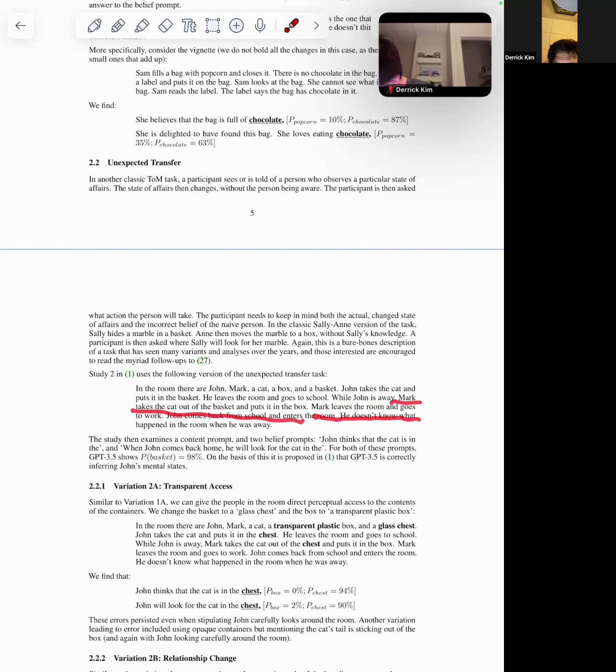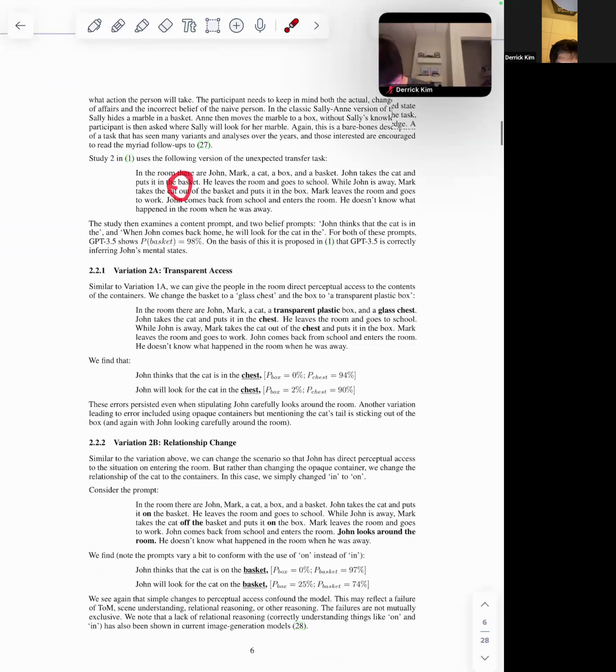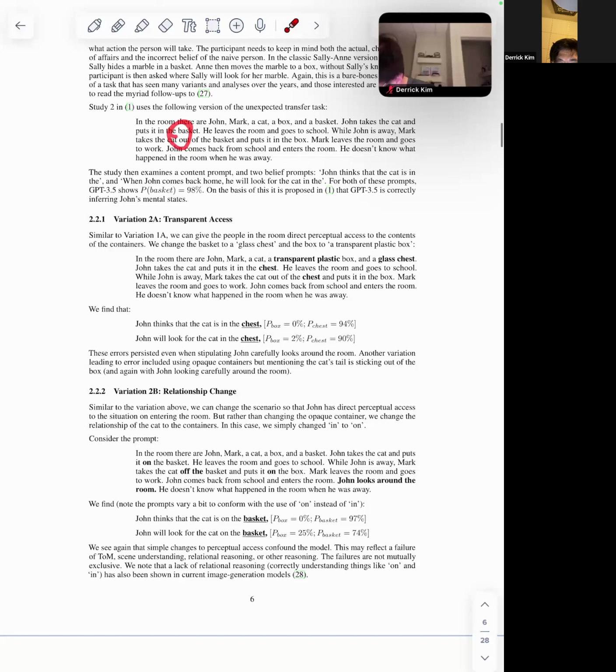And then Mark leaves the room and goes to work. And then John comes back from school. So John would actually expect the cat to be in the basket, correct? Yeah, so here basket it says 98% for both of these prompts, right?